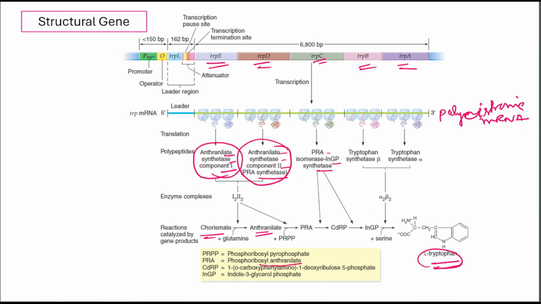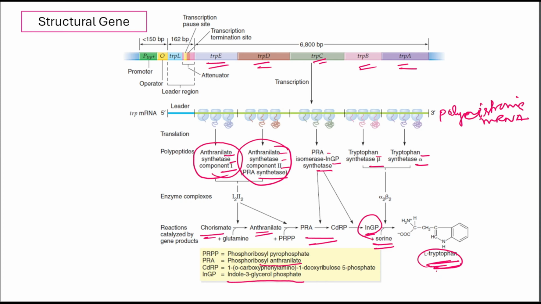Then trpC synthesizes the PRA isomerase and InGP synthetase. PRA means phosphoribosyl anthranilate and InGP means indole 3-glycerol phosphate. It carries out the middle step of the pathway, converting the intermediate towards indole 3-glycerol phosphate. Then trpB encodes the enzyme tryptophan synthetase beta. It is part of the enzyme complex that performs the final step of tryptophan synthesis, and trpA produces the tryptophan synthetase alpha and works with trpB to convert indole plus serine into tryptophan. So these enzymes carry out the step-by-step reactions that ultimately produce tryptophan.